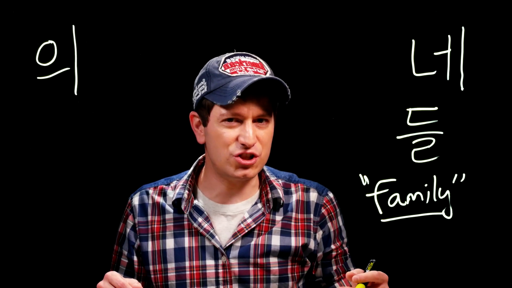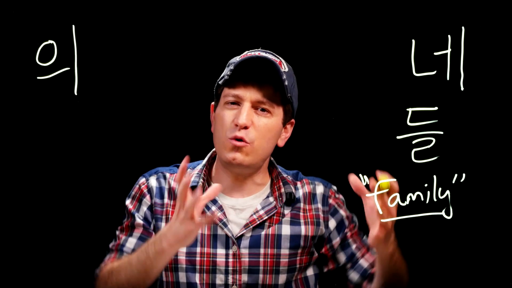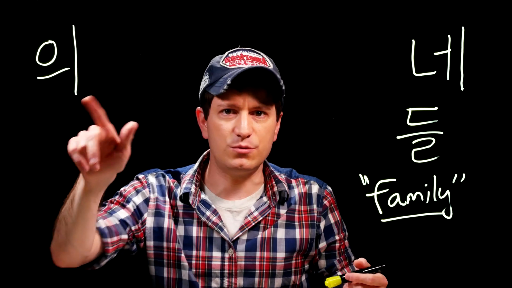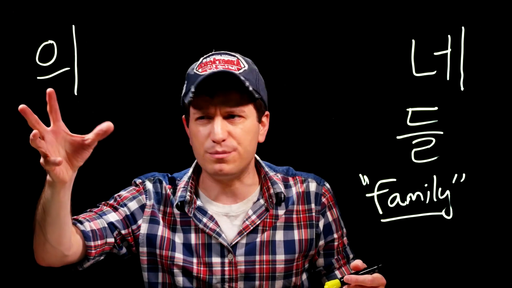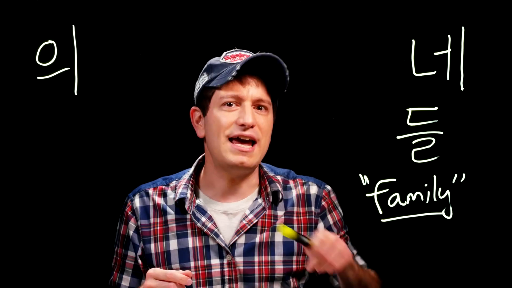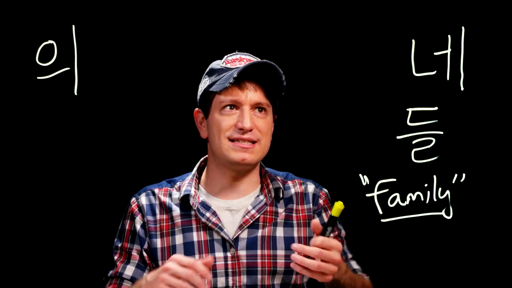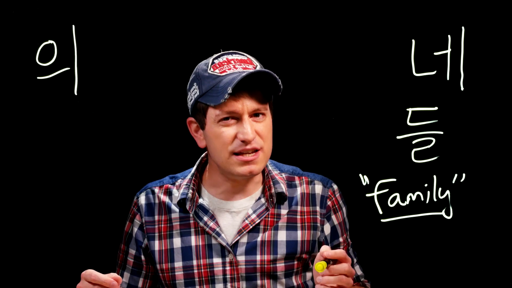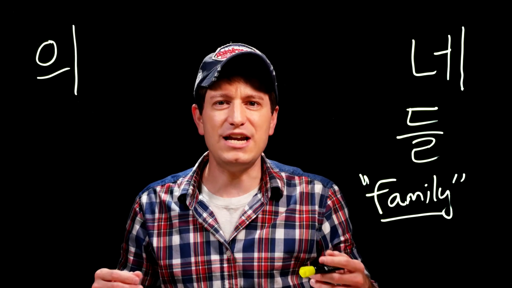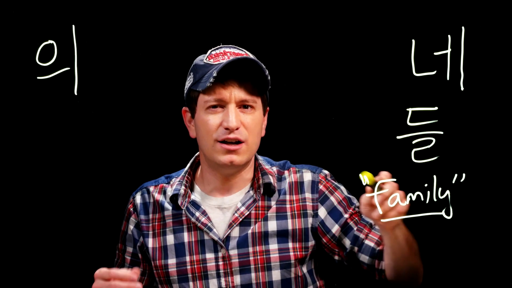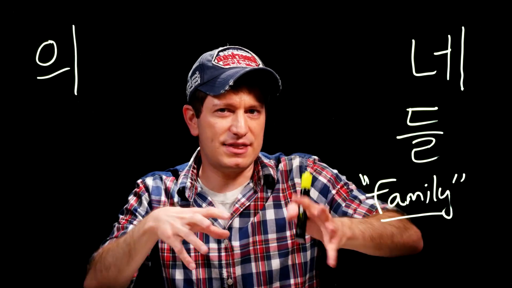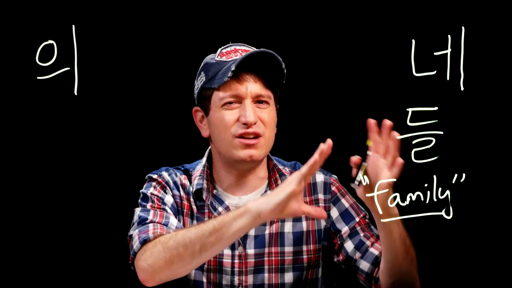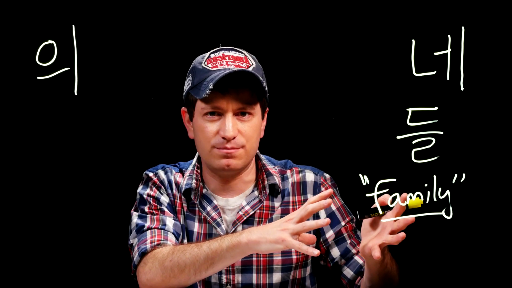So 네 is used to show that whatever comes after it is owned by a group or some sort of organization. Now, this is different from 의, which simply shows that something is owned by someone, anyone, anything. And it's different than 들, which simply means that whatever noun comes before it is now plural. There are multiple of them. So 네 is specifically used to show that a group or organization or family owns something, or if that something is a part of that group or organization or family. So not something that simply one person owns, or that's a part of only one person.